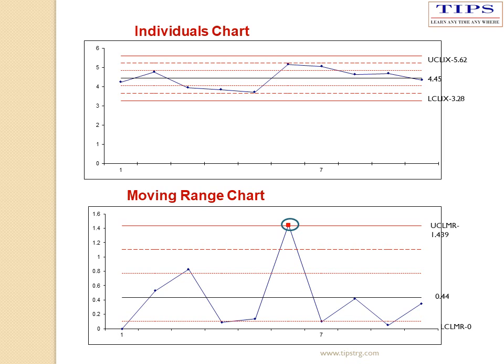Similarly, X bar S chart is used with the same approach, using the formulas given for the X bar S chart. The only difference between X bar S chart and X bar R chart is that in X bar R chart the sample sizes are below 10 or so, whereas in X bar S chart the sample sizes are more than 10.